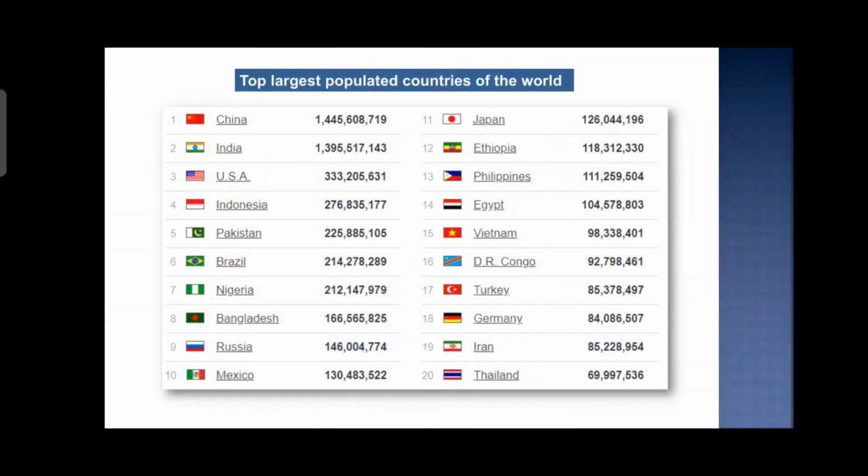Now we have the top largest populated countries of the world. Number one is China. After China, we have India. After India, we have the USA. After the USA, we have Indonesia, Pakistan, Brazil, Nigeria, Bangladesh, Russia, and Mexico.